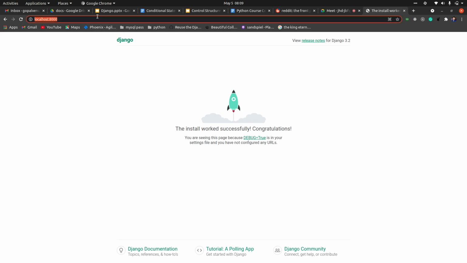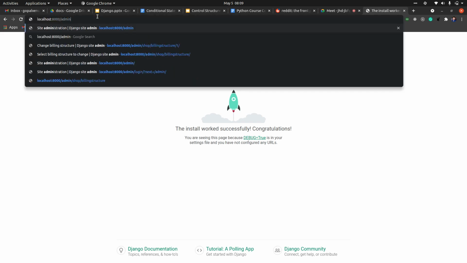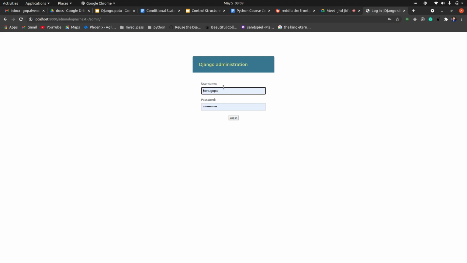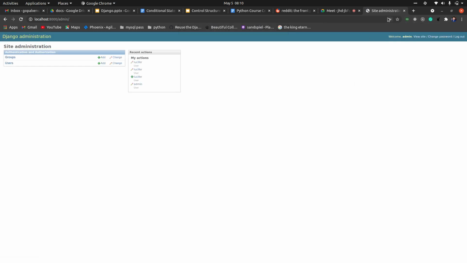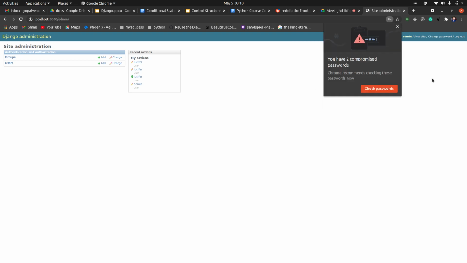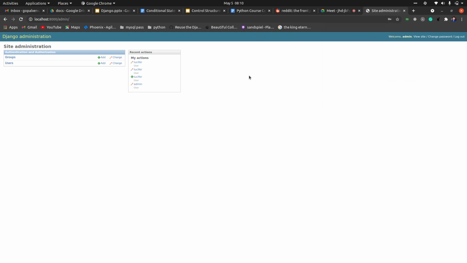Now we saw how the admin page also works, right? We saw how users work. We have created multiple users. Let me open admin and admin. This was my default user, right? I will save this as well. Yeah, so this was my default user. Now if you can see, we only have two models here, right? One is groups and one is users.